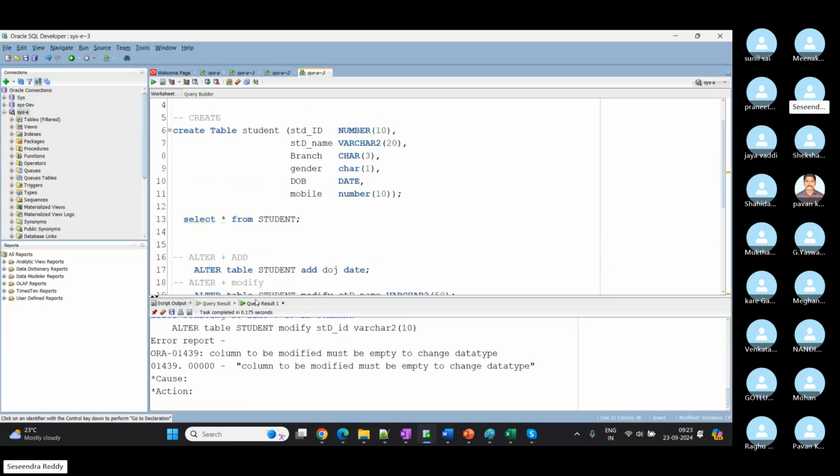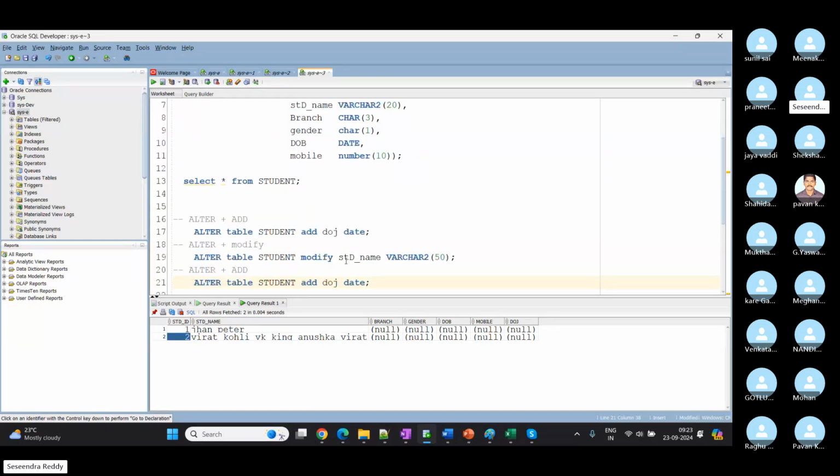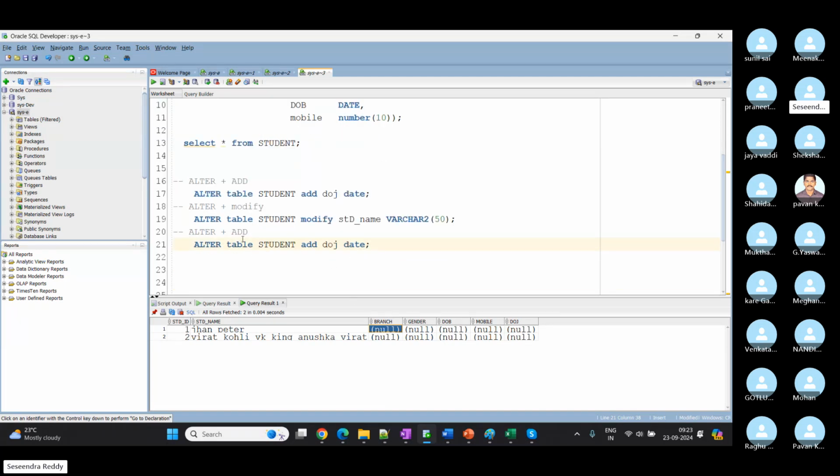Okay, in this table, let's say I don't want to use branch for now, right? So I don't want this column. Later I can add it, but now I don't want to use the branch column. Simply we can alter the table by dropping. What are we going to drop? Branch.